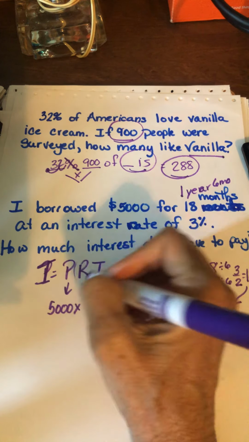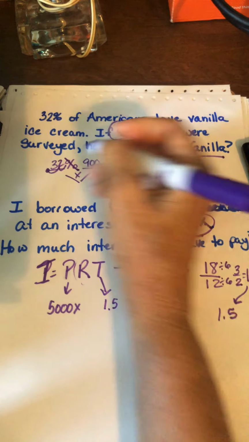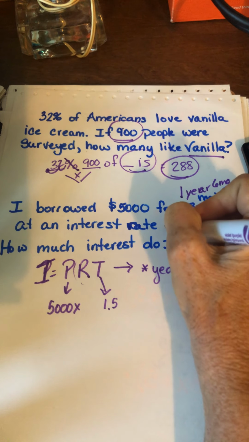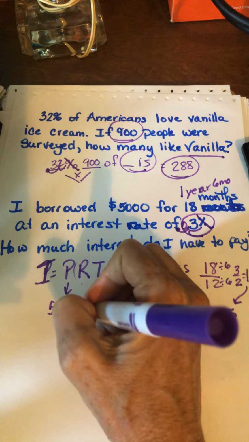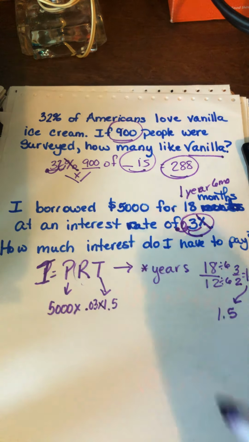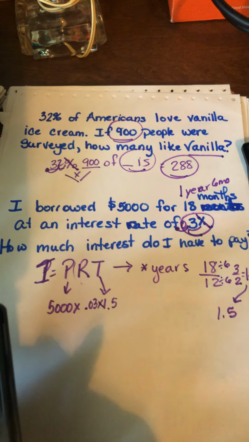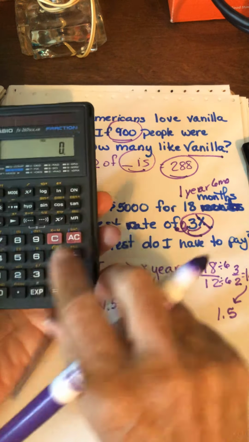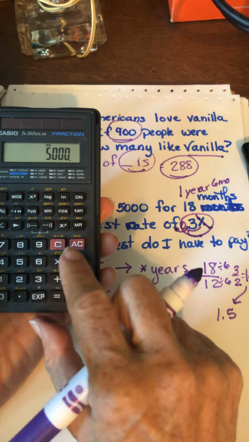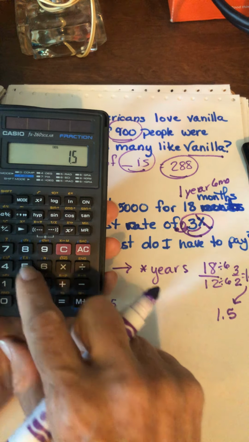And the last thing we need is the rate, and the rate is 3%. But remember, just like here, we cross out the percent sign, and how many times do we move it? 2 times. So we're going to be timesing by 0.03. We're going to go in our calculator. We're going to say 5,000 times 0.03 times 1.5.